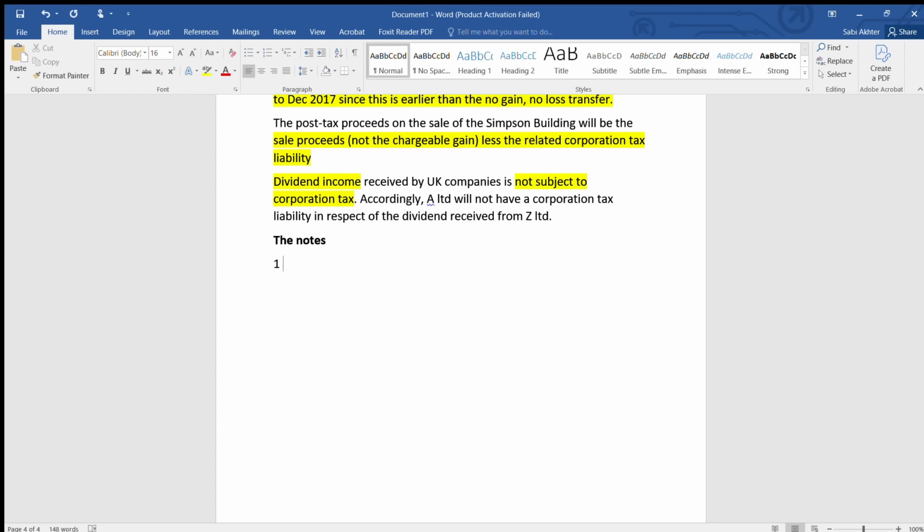Okay, note 1. The first note is about SSE. So immediately we'll talk about SSE only. Substantial shareholding exemption. So we will list the conditions that have to be there for SSE to apply. Okay.